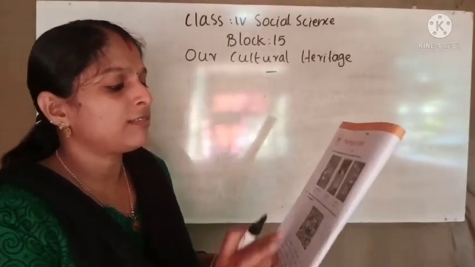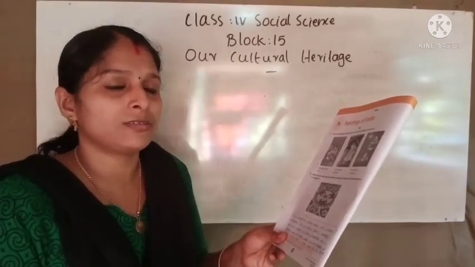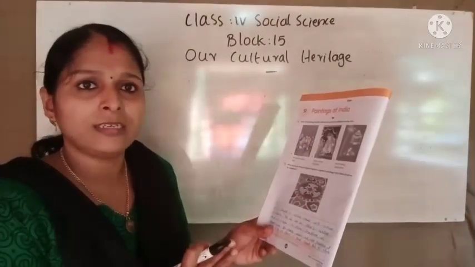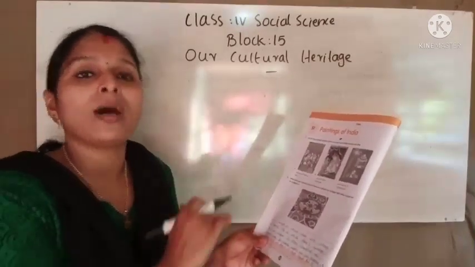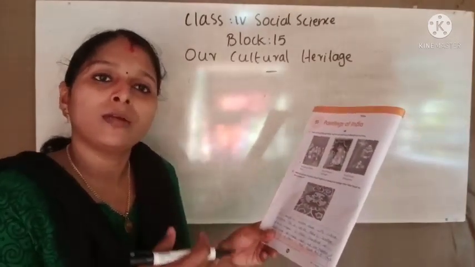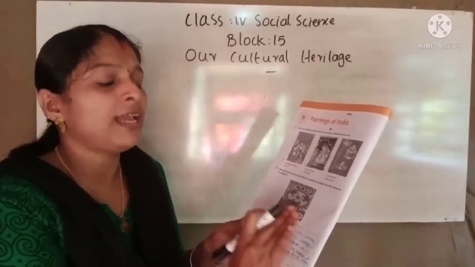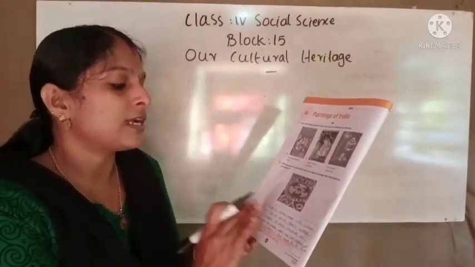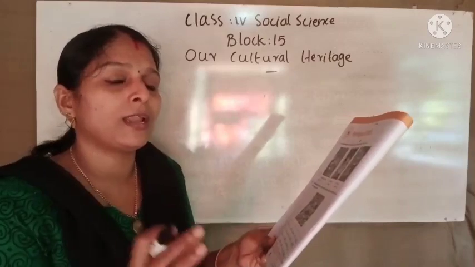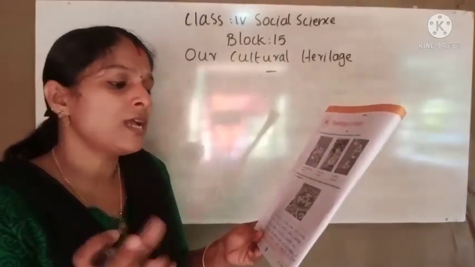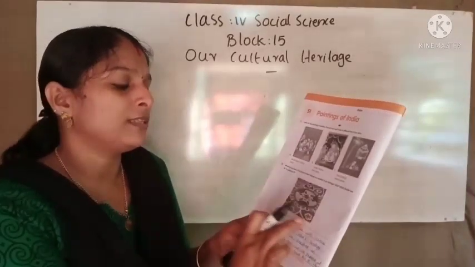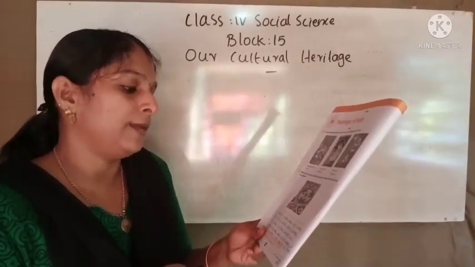So is this a heritage or what? That is the question. Yes, it is a heritage, isn't it? Because it is inherited from the past. That means now also we are following it. So we can say it is a heritage. Some flowers and colors are used to make this kolam or rangoli.